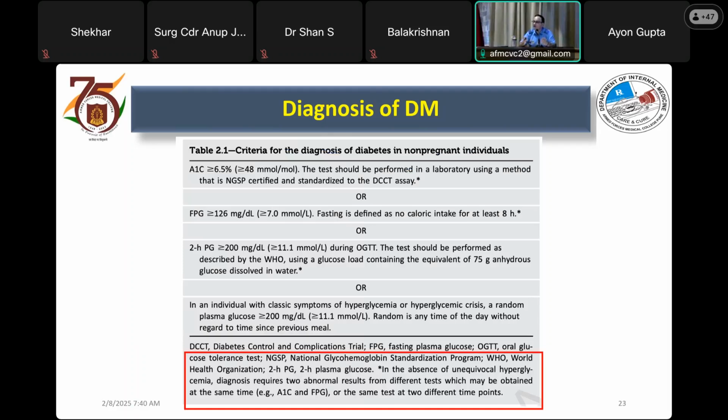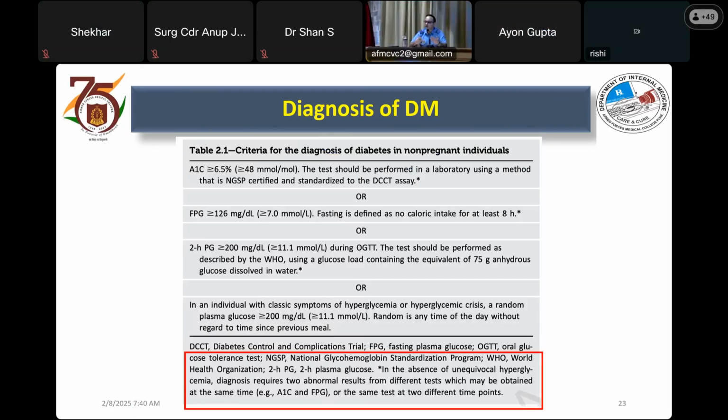For example, if we have utilized fasting plasma glucose, we have to do a fasting plasma glucose at some other time, or we do two different tests on the same occasion. If I have an ambiguity and I've done the HbA1c, I might as well go ahead and do the fasting plasma glucose. This is the guidance, and it's important to understand HbA1c,